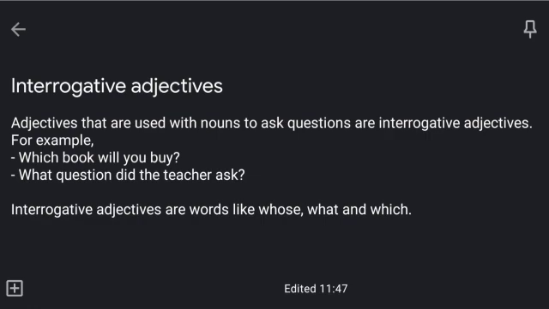What question did the teacher ask? In this sentence, what is the adjective? Because it asks a question. Interrogative adjectives are words like whose, what, and which. Sentences with these 3 words before the noun, whether it is whose, what, or which, if it is asking a question, it means that it is a part of interrogative adjectives.